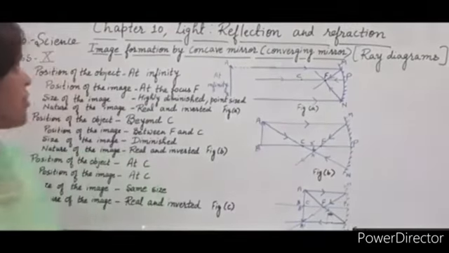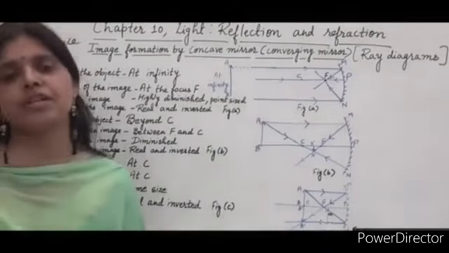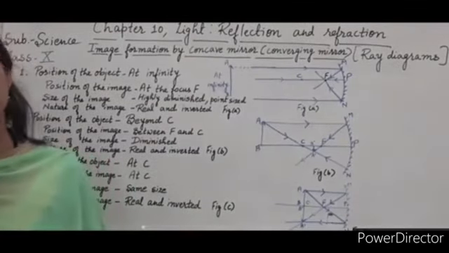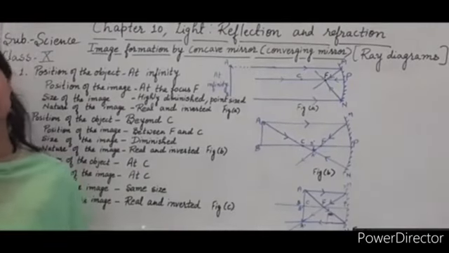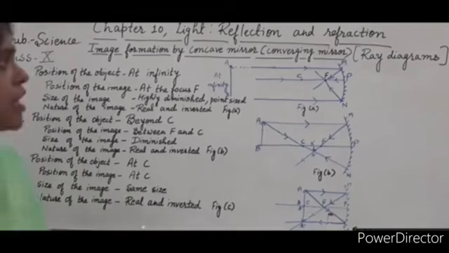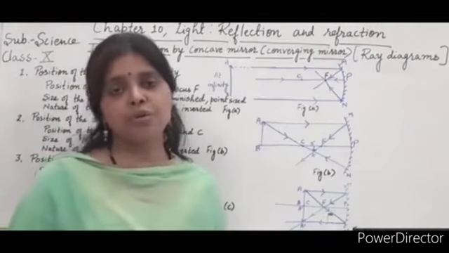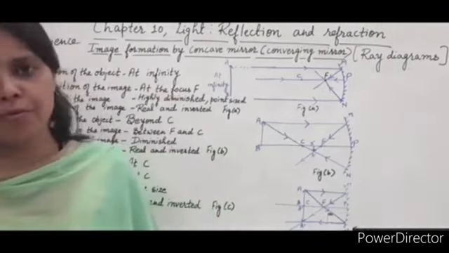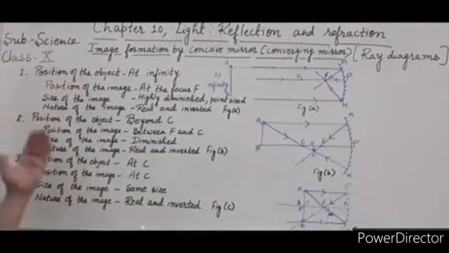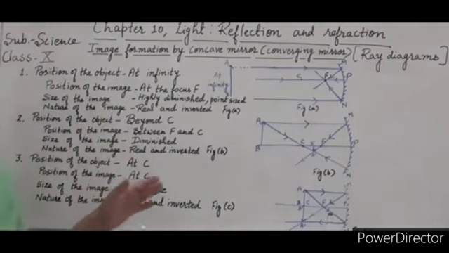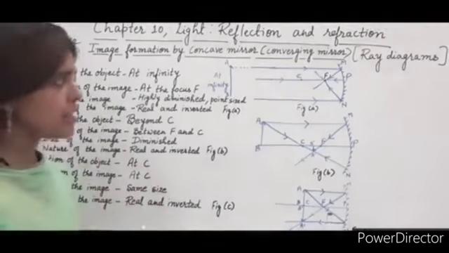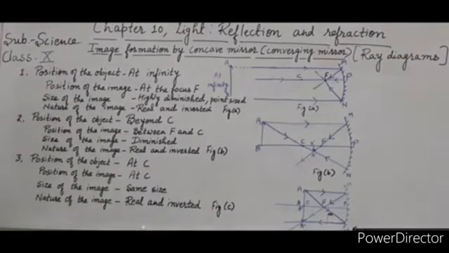Now students, we will see how image formation takes place by a spherical mirror. First of all, we will see how image formation takes place by a concave mirror, which is also called a converging mirror. So, ray diagrams in the case of a concave mirror. In this case, we will study the ray diagram at different positions of the object: where the image forms, what the size of the image is, and what the nature of the image is. Now, first case.